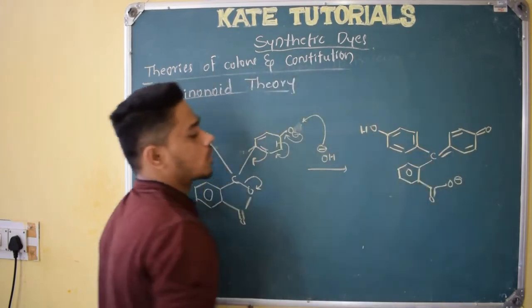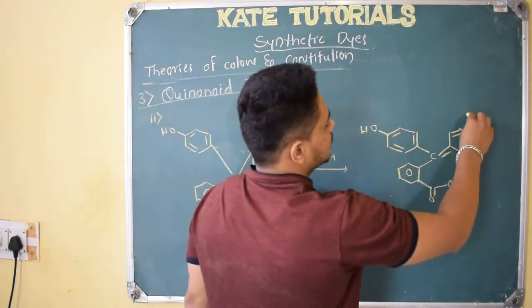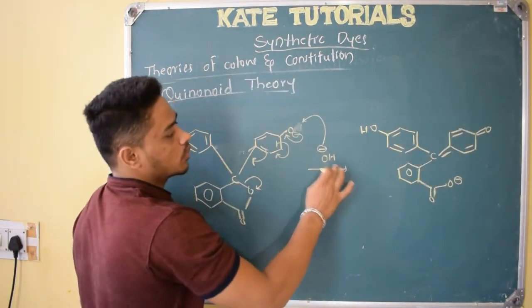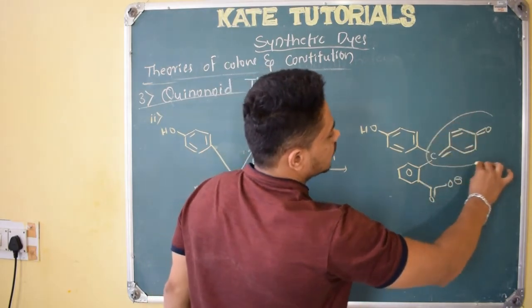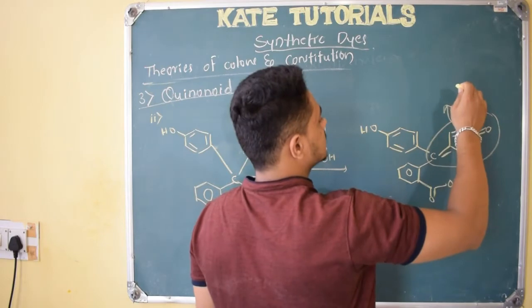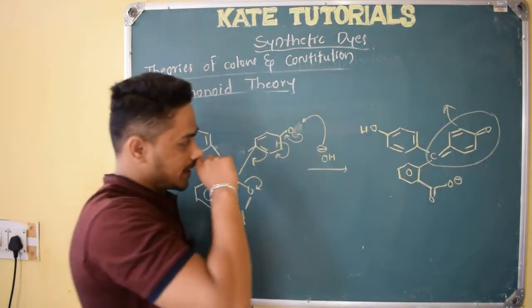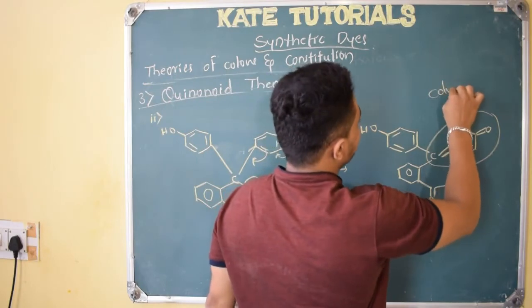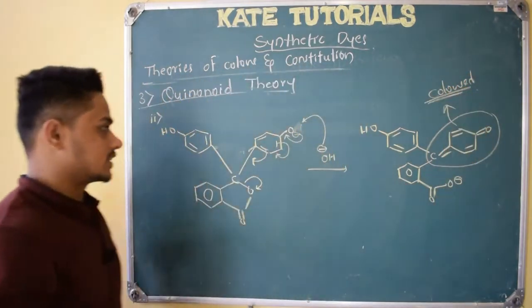This bond is broken. I got O minus. So this phenolphthalein in basic medium, OH minus, that is alkali medium, we have this quinonoid structure. Because of this quinonoid structure, it is colored. It is colored because of this quinonoid structure, right?